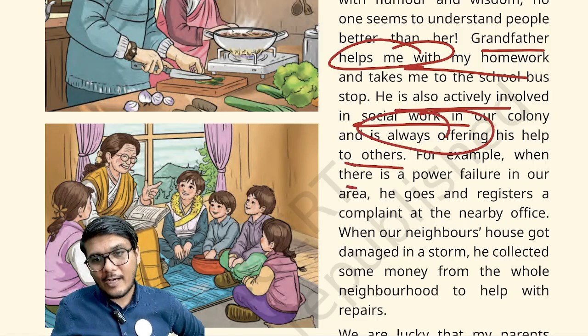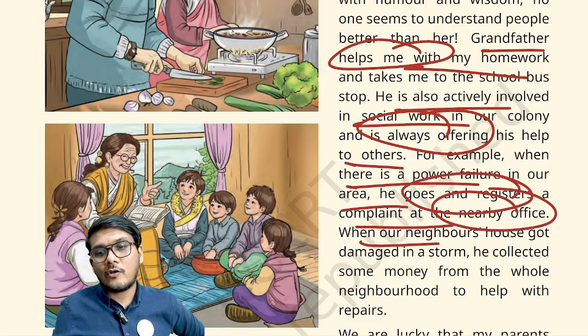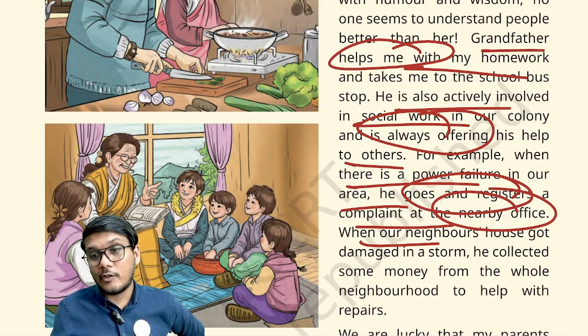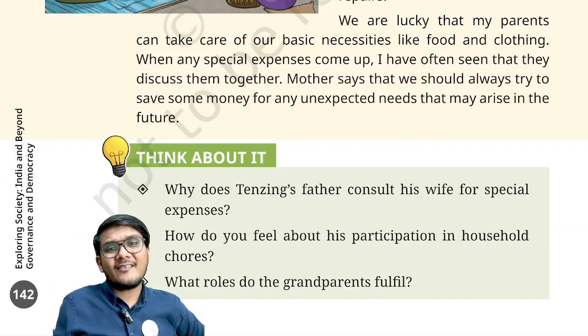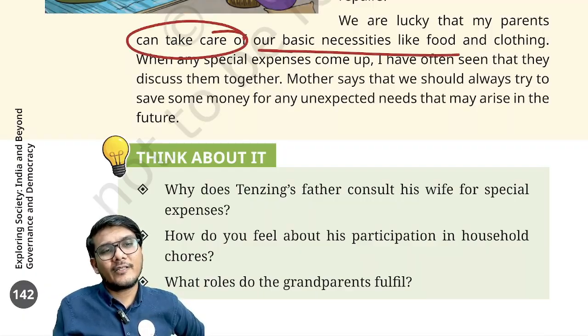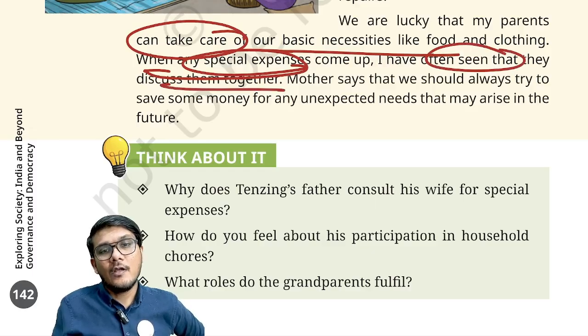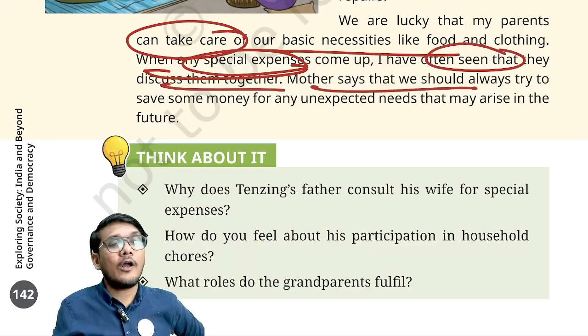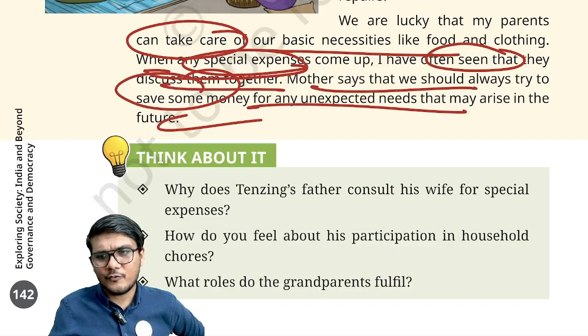For example, when there is a power failure in their area, he goes and registers a complaint at the nearby office. When their neighbor's house got damaged in a storm, he collected some money as charity from the whole neighborhood and repaired it. Amazing job his grandfather is also doing. Now, Tenzing says that they are lucky that their parents can take care of the basic necessities like food, clothing, etc. When any special expenses come up, I have often seen that they discuss them together. Mother says that they should always try to save some money for any unexpected needs that may arise in the future.